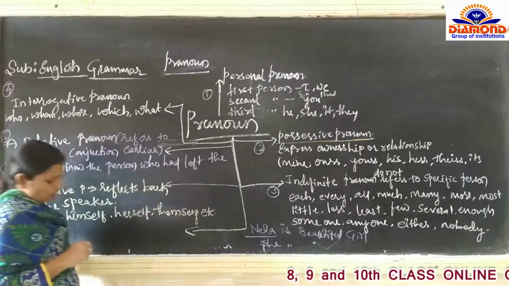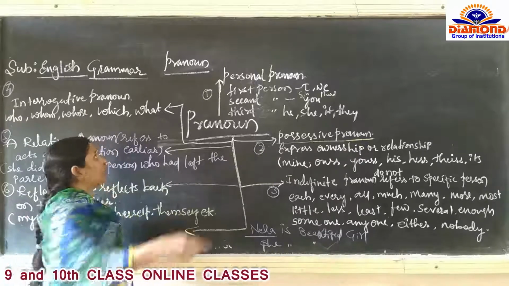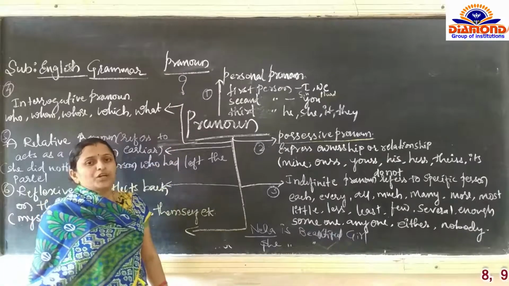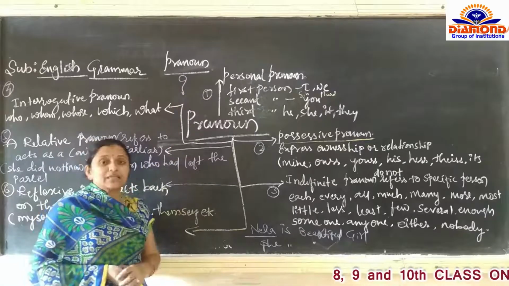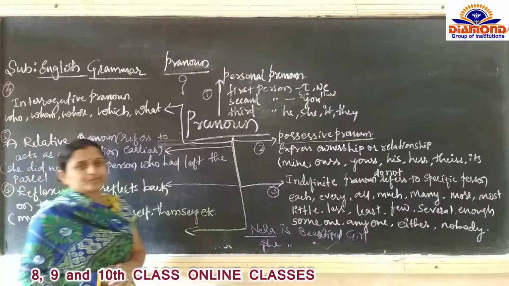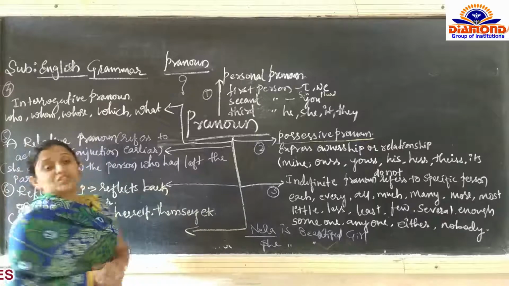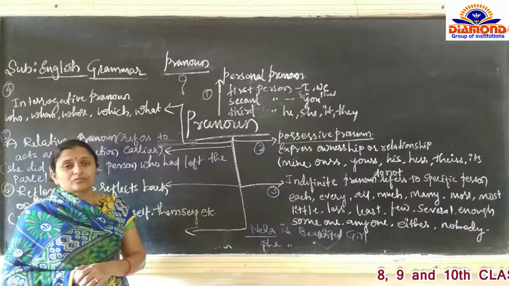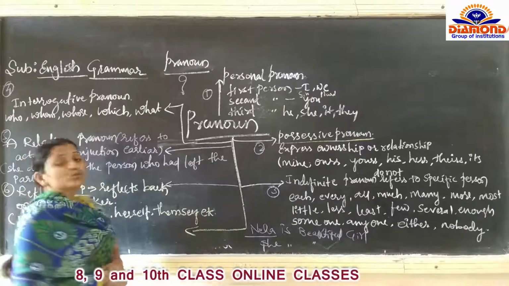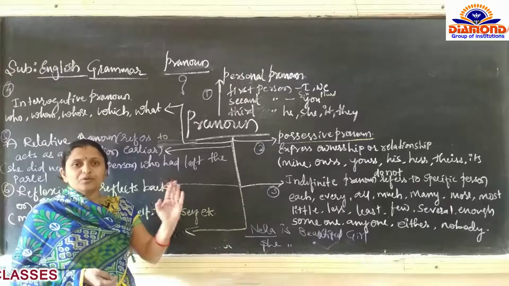Next comes the fourth one, interrogative pronoun. You all know that interrogative means question mark. Interrogative sentences means questionnaire sentences. So interrogative pronoun shows the question: who are you, what is your name, which is your village, what type of dish you like, and whose notebook is this, ये notebook किसका है.